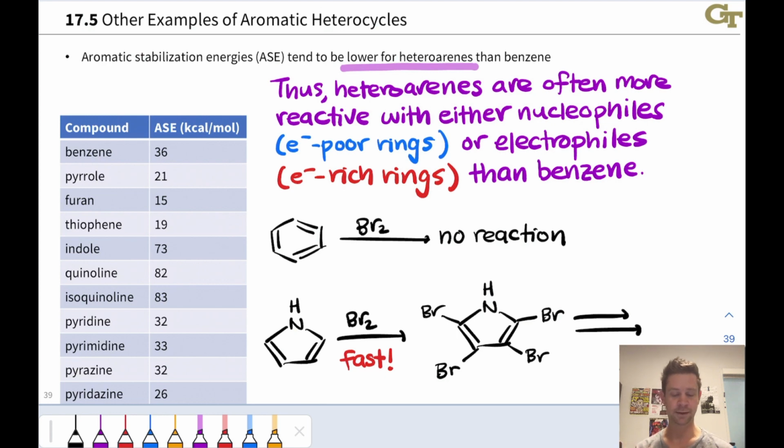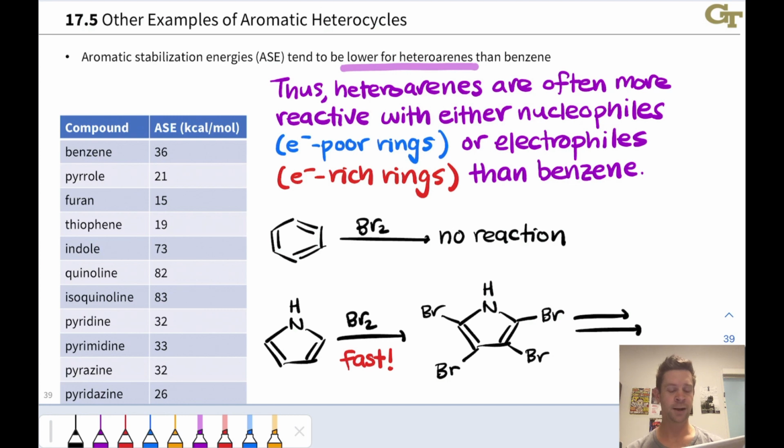So as an example of this, as we've seen, if you just take benzene and hit it with Br2, no reaction occurs. But if you try the same thing with pyrrole, you hit pyrrole with Br2, now the electrophilic substitution reaction that takes place, which we'll talk about in detail later in the course, occurs very, very rapidly, and all 4 of these H's very quickly get substituted with bromine atoms to produce tetrabromopyrrole. So this is a very fast process because this is a very electron-rich ring.